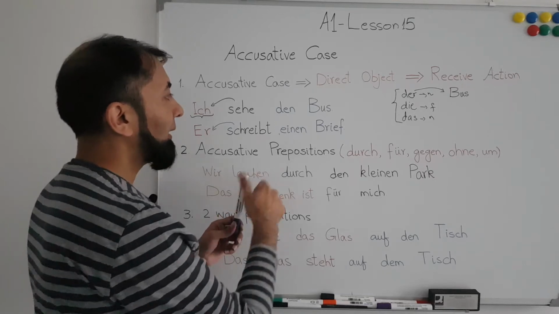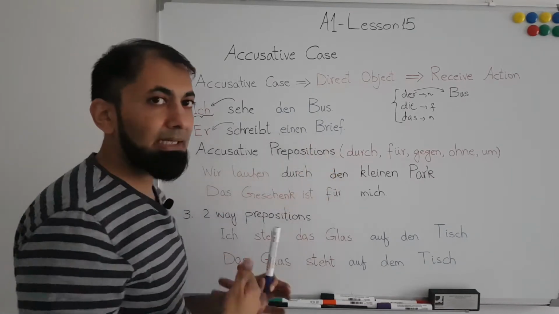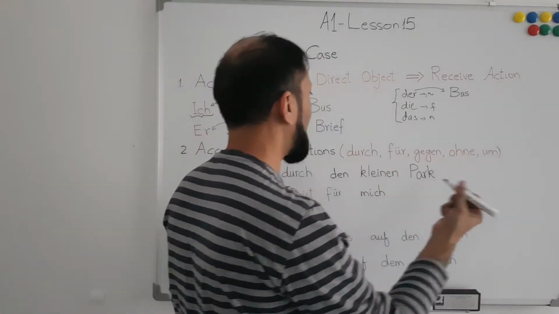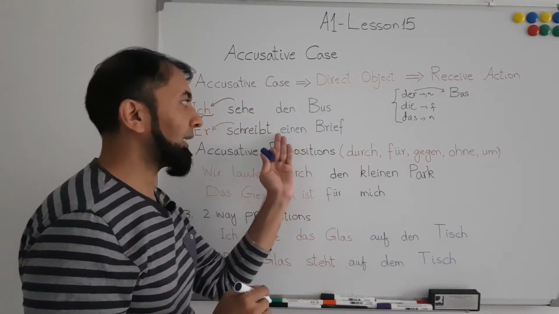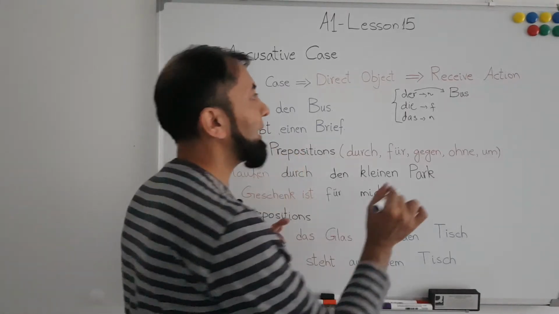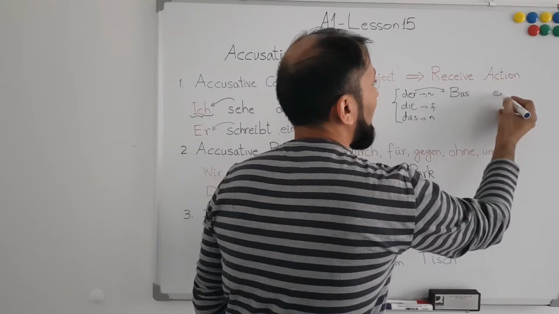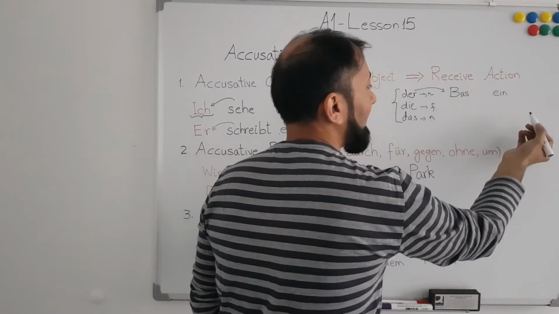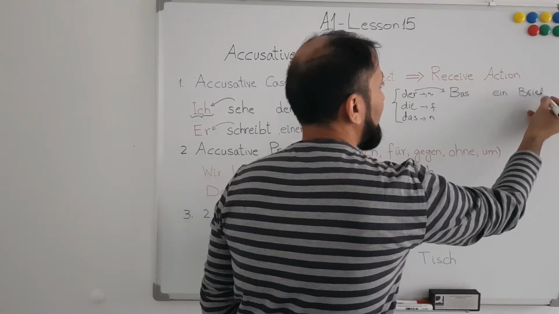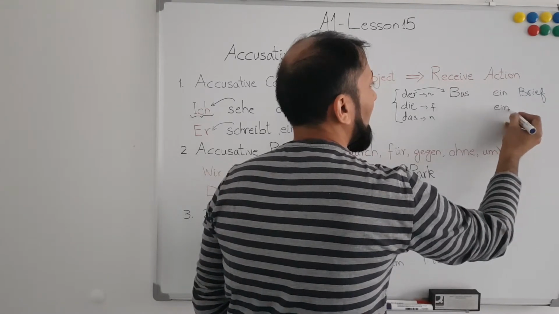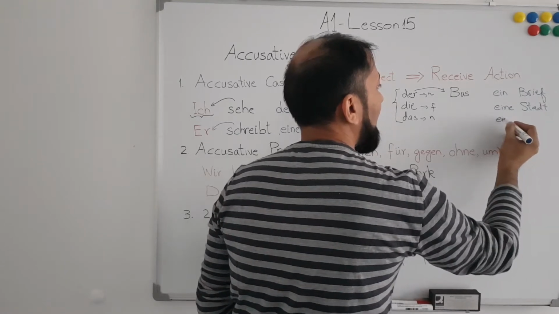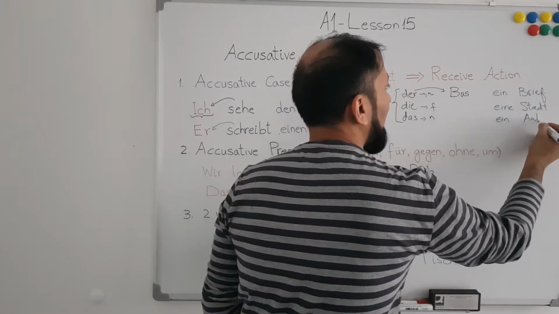Next we have Brief. Brief means letter, and Brief in German is der, masculine, but here we are using an indefinite article, and so far we know that the indefinite article for masculine is ein Brief, for feminine eine Stadt, and for neuter ein Auto.